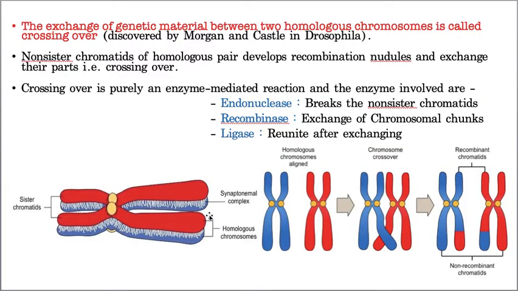Point number two, crossing over, that means exchange of the genetic material between two homologous chromosomes, is called crossing over. And point number three, crossing over is absolutely an enzymatic process. So these are the enzymes that help in crossing over. Hope you understood all three points of Pachytene.